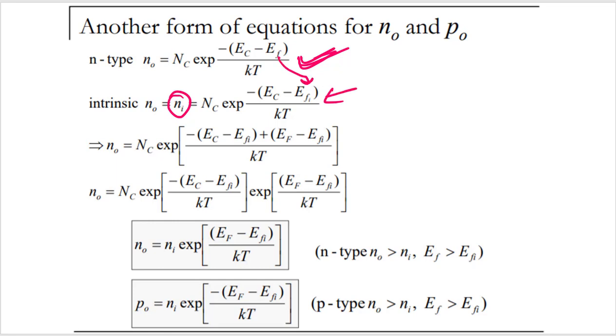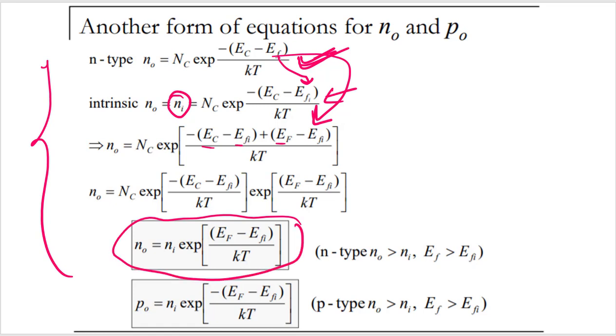All of the formulas I have written down here just to make it simple. You can expand this formula: instead of EC minus EF, you can write EC minus EFI and EF minus EFI. Then you will find this expression: N is equal to NI times e to the power EF minus EFI divided by KT.